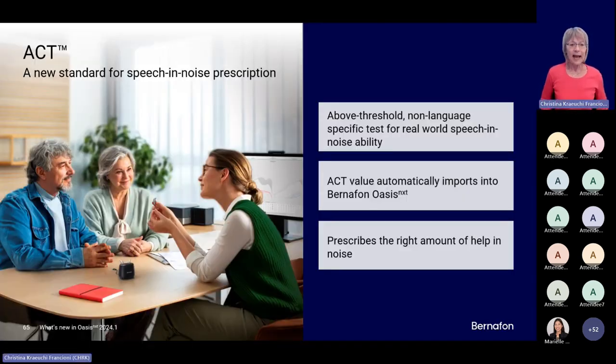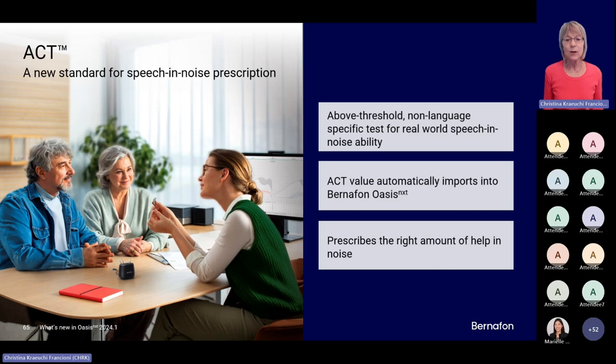Then we have the new feature ACT, now also integrated as a new menu point in Oasis Next. Those of you who have been at the BDC, or maybe taken back some information from the BDC, have seen the presentation from Marielle explaining what ACT actually is.